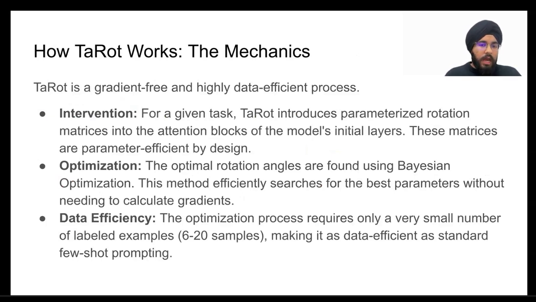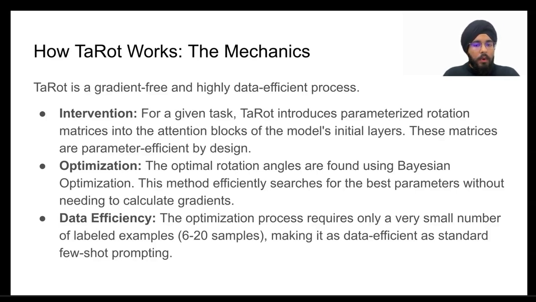So how does TaRot actually work? What is the mechanism? First, for a given task, TaRot introduces a small parameterized rotation matrix into the attention block, specifically focusing on the initial layer of the model where most of the pre-trained knowledge exists. Second, it needs to find the best rotation angle for the task. Instead of using gradients, which would require backpropagation, TaRot uses Bayesian optimization, a gradient-free method that can efficiently search for the optimal set of angles.